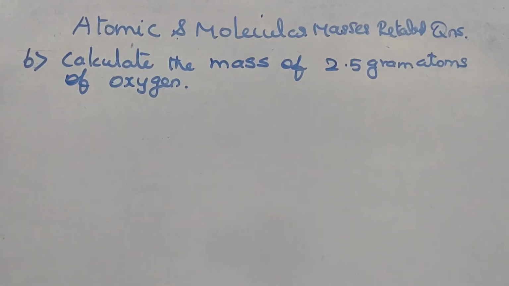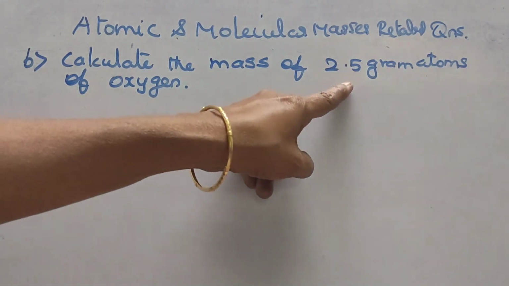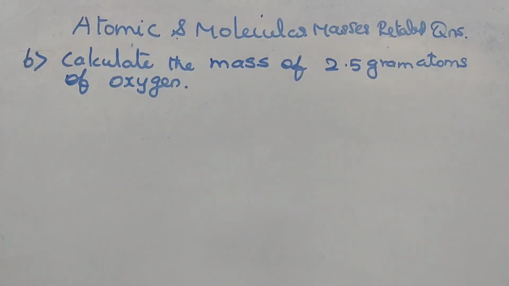Let us see. Calculate the mass of 2.5 gram atoms of oxygen. The number of gram atoms is given. We have to calculate the mass of these many gram atoms of oxygen.